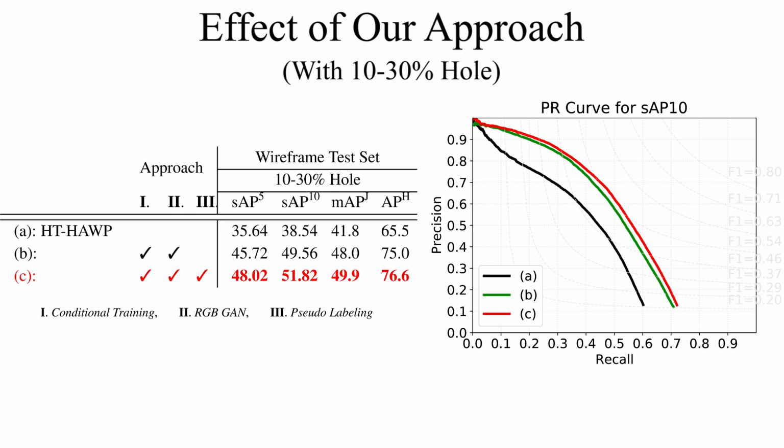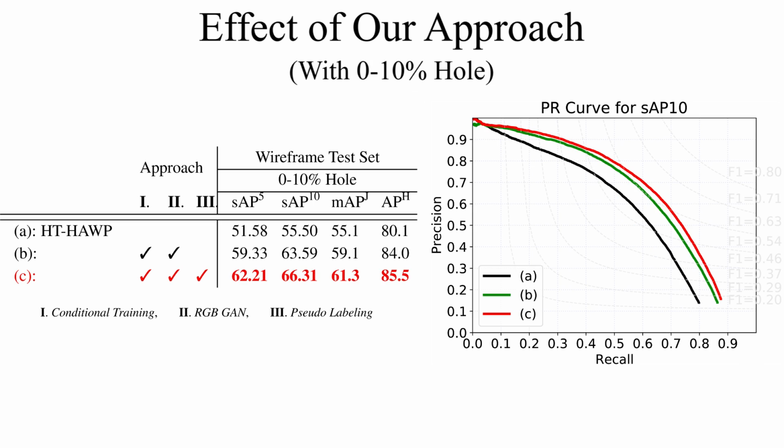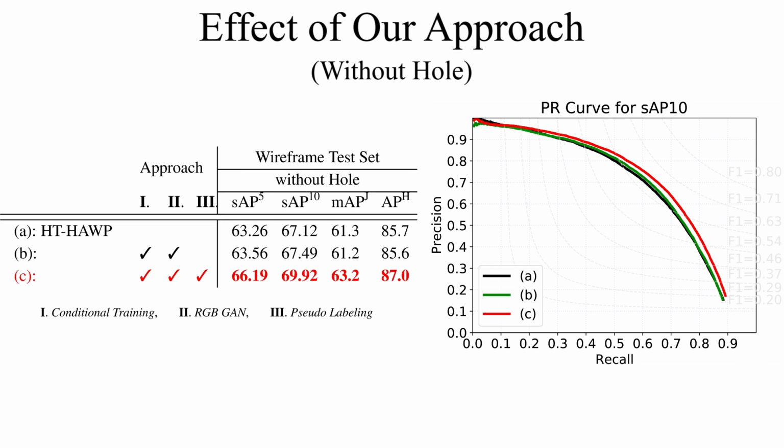Here we show an ablation study with respect to three main parts of our full approach. Applying our conditional training and RGB generative adversarial network already improves the performance dramatically, as indicated by a green curve. By applying pseudo labeling additionally, the performance is even further improved, as shown with a red curve. We can still confirm performance improvement on the ordinary detection without hole, in the same order.